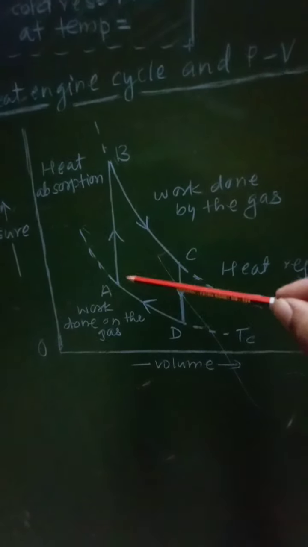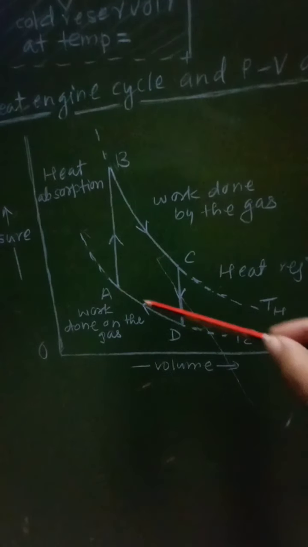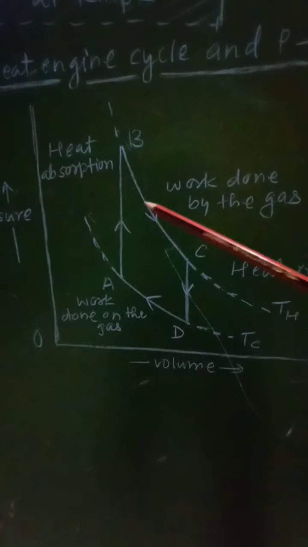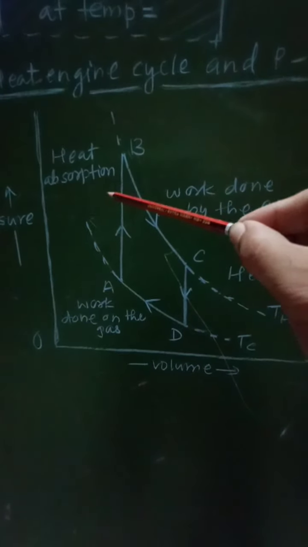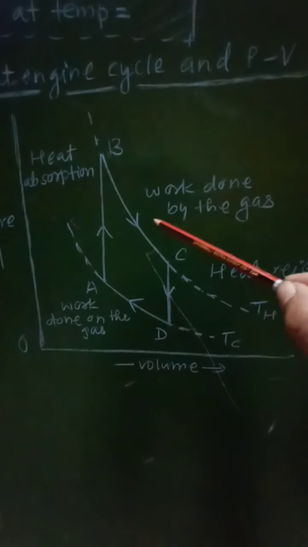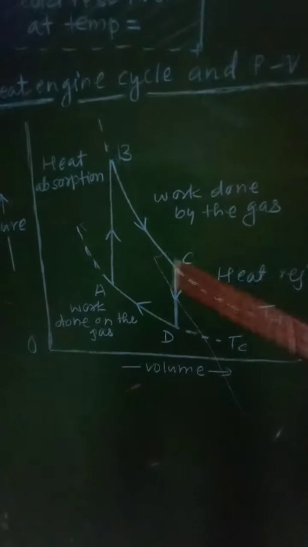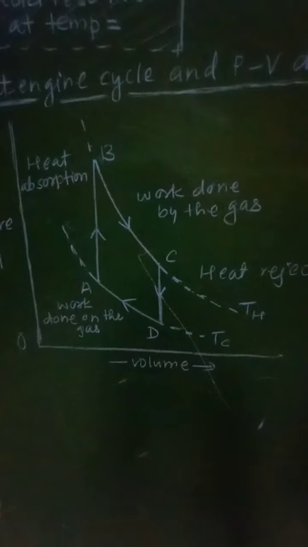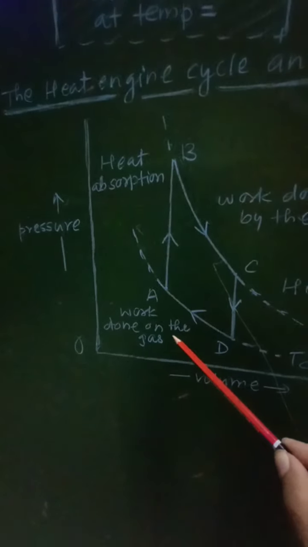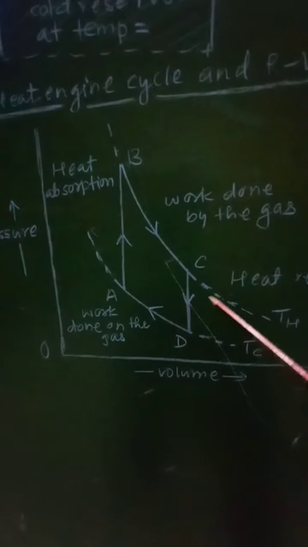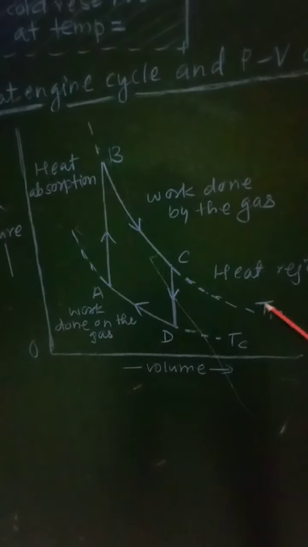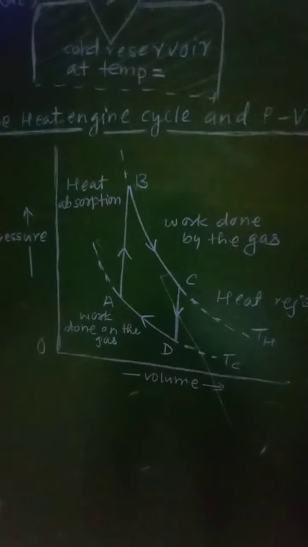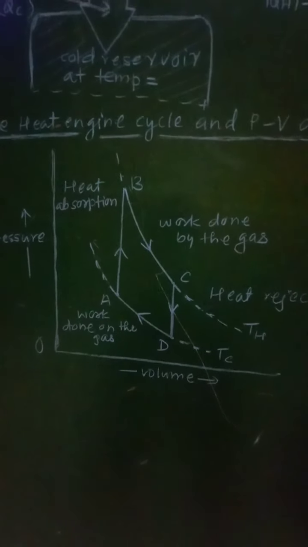So that cycle will be A, B, C, D, A. This will represent one complete cycle. In this portion, there will be heat absorption. Then this portion will represent work done by the gas. This portion will represent the heat rejected, and this will represent the work done on the gas. The respective temperatures are TH and TC. So this diagram represents the PV diagram for a particular heat engine.